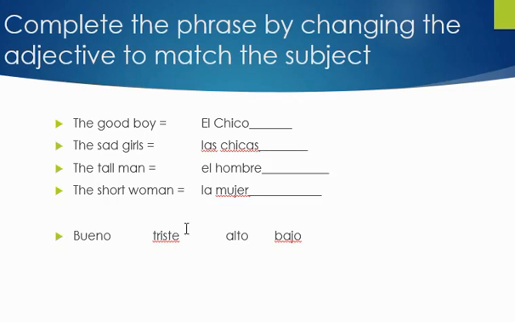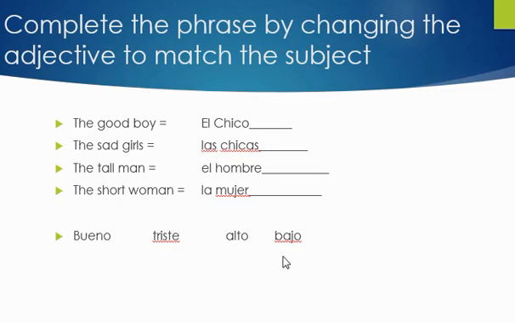Well, it ends with an E, so we can't change it to an A to make it feminine, but we can add an S to make it plural, like our noun. Las chicas tristes. The tall man, el hombre alto, because man is masculine. Notice the ending of man doesn't end with an O, it ends with an E. The way that you can tell that this word is masculine is by looking at your article. The word el is masculine. So, our phrase will remain as it is, el hombre alto.